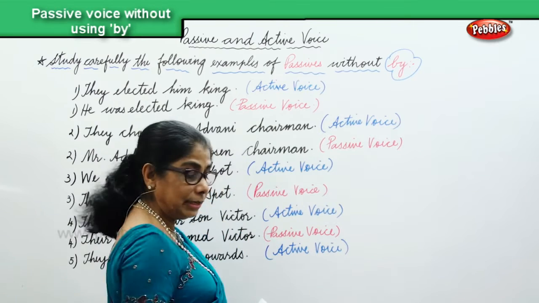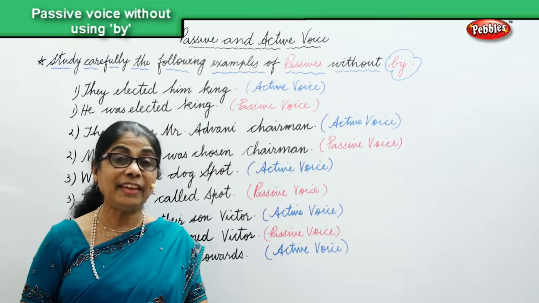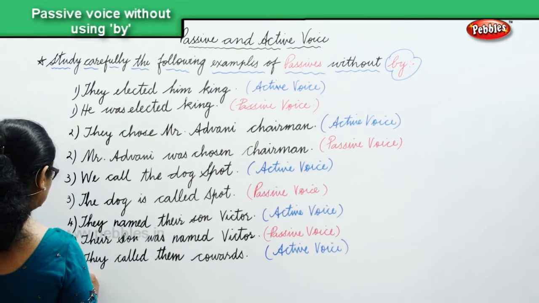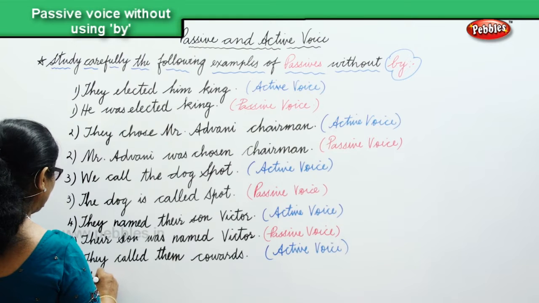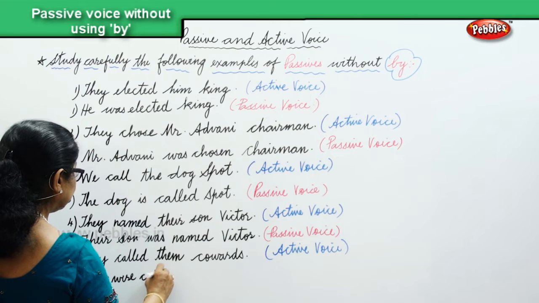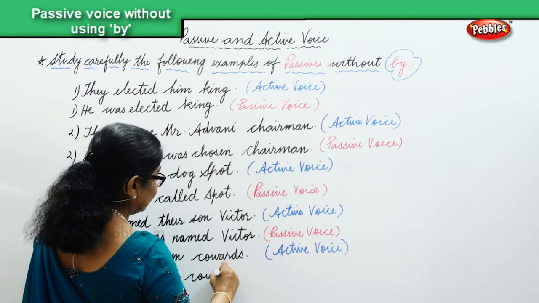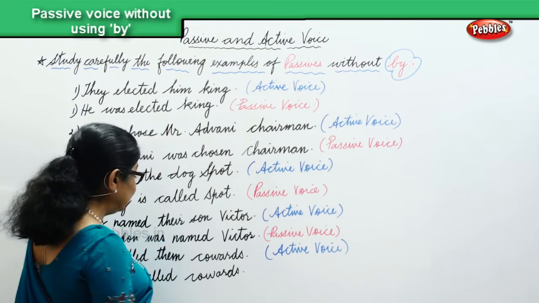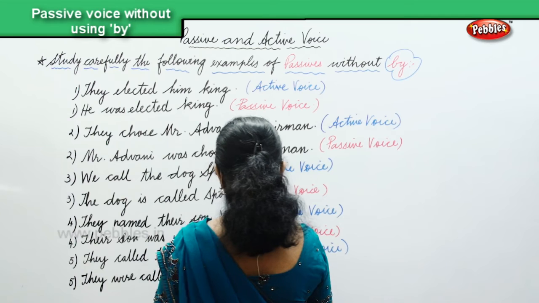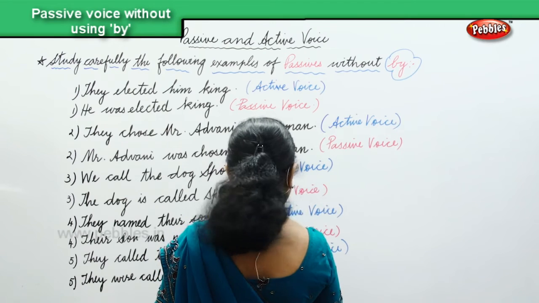And now we're going to change into passive without adding by. They were called cowards. They were called cowards, and that's a passive voice.